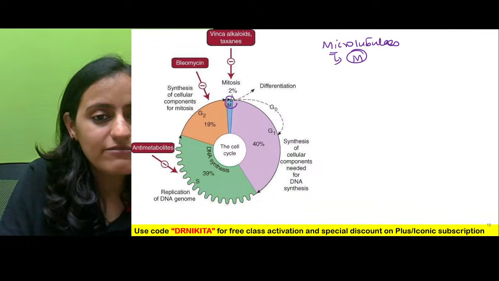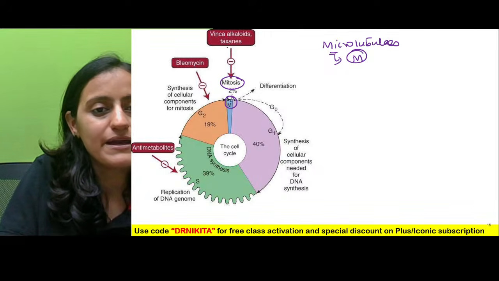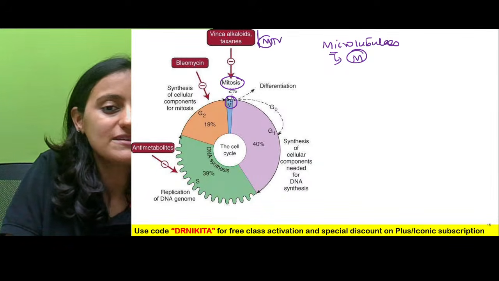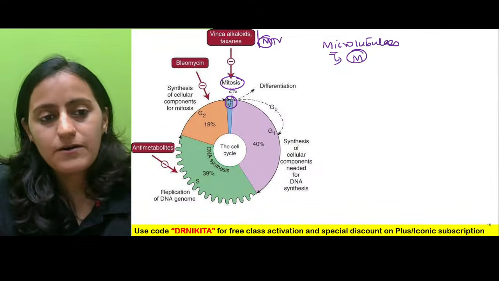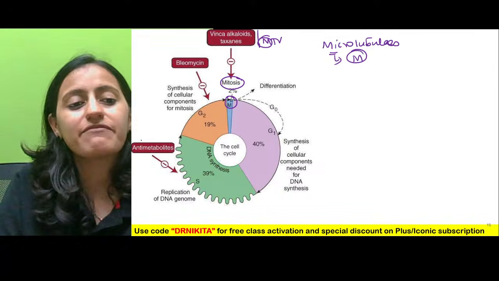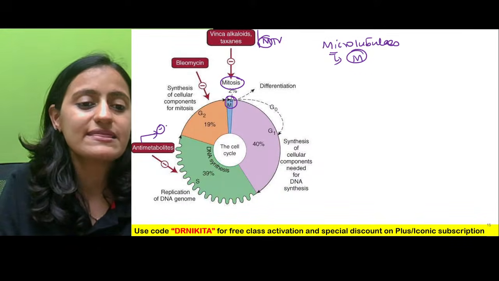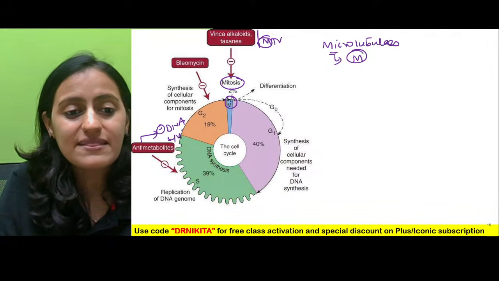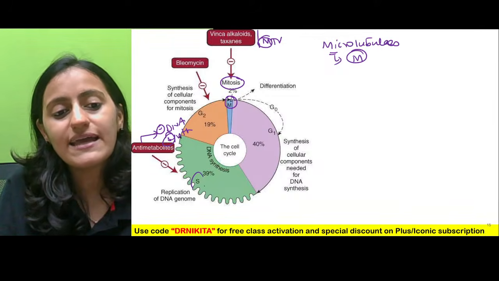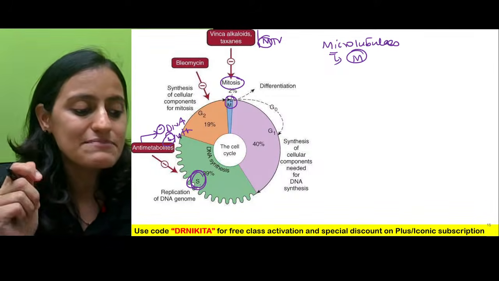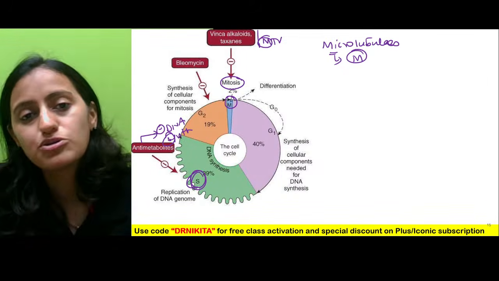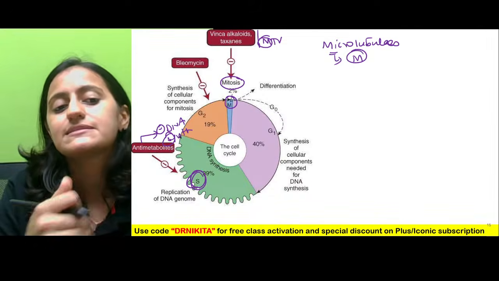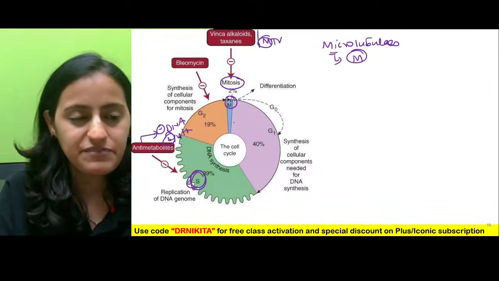So here, the M phase is basically mitosis, the microtubule drugs, MTV. The next one is anti-metabolites. We said that they inhibit DNA synthesis, so it is the S phase. Remember, anti-metabolites like methotrexate and 5-fluorouracil basically act on the S phase.